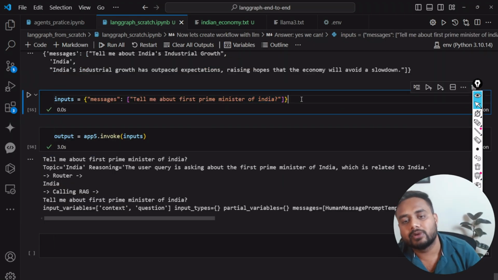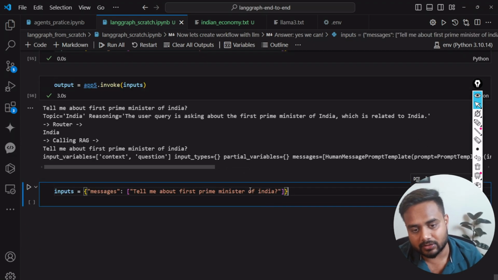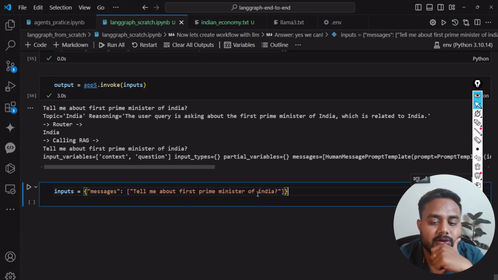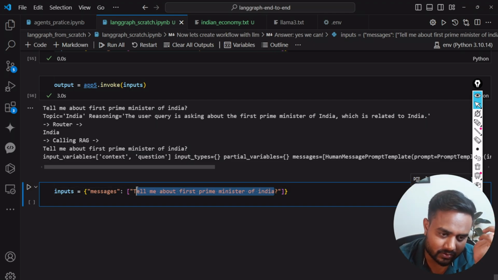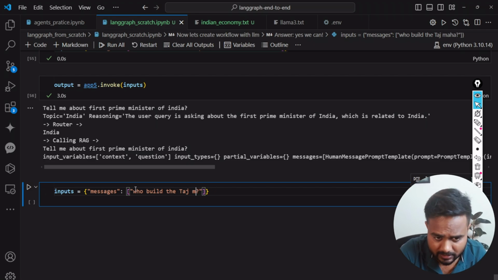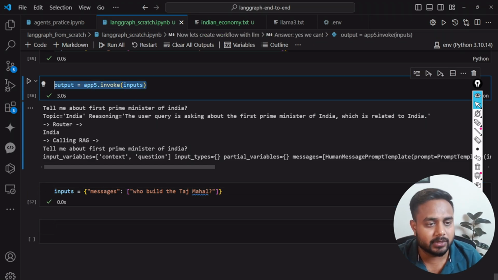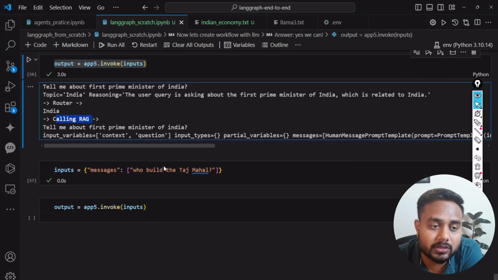Now instead of this message, I'm going to change the message. Let's say I'm going to talk about something else. Let's say, who built the Taj Mahal? A very simple question I asked over here. Now my app is invoked, and let's see whether it's going to invoke the LLM or this RAG.